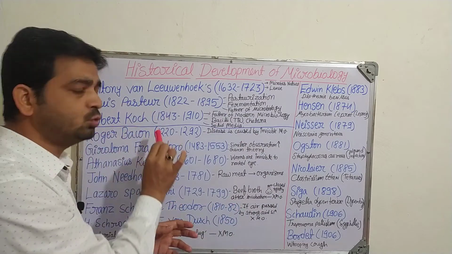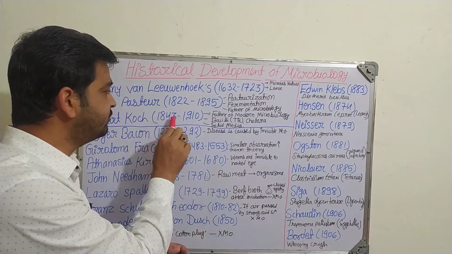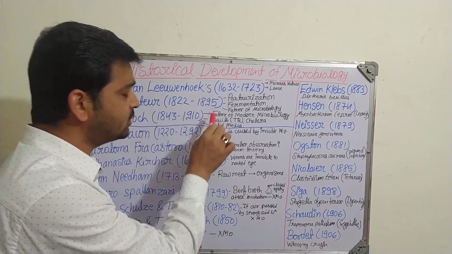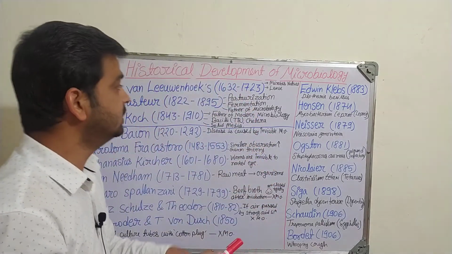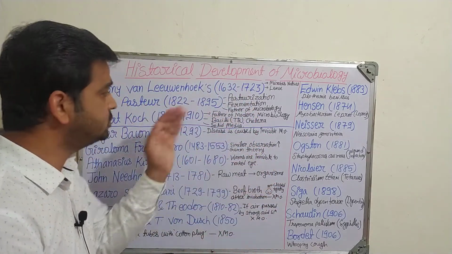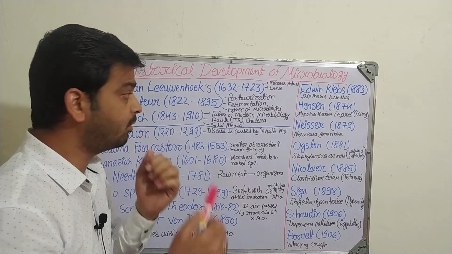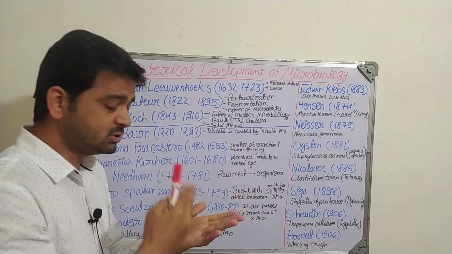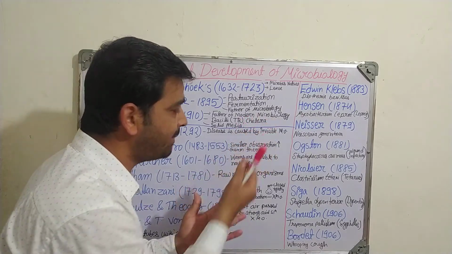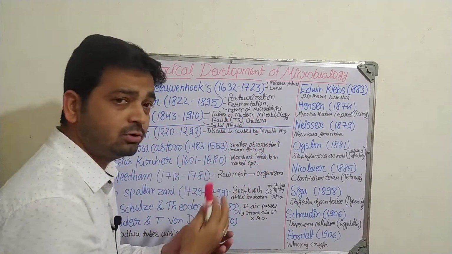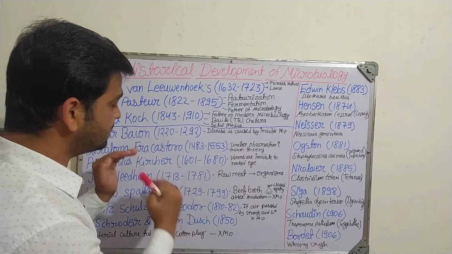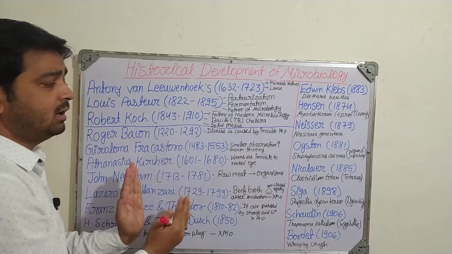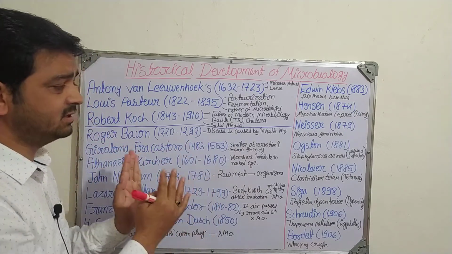The third one, Robert Koch, a very important name, 1843 to 1910. He is known as the father of modern microbiology. Louis Pasteur is the father of microbiology, but Robert Koch is the father of modern microbiology. He told about the bacilli which cause tuberculosis, and the cholera bacilli also. He told about solid media also. Then there are other scientists without whose contributions microbiology is incomplete.